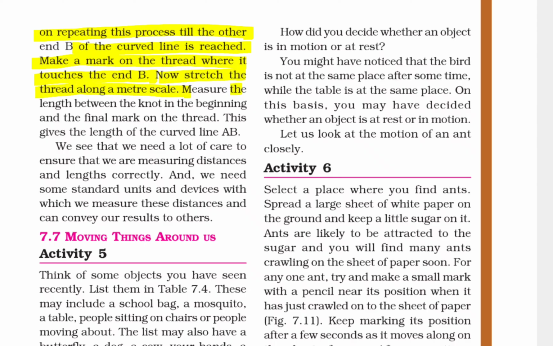Measure the length between the knot at the beginning and the final mark on the thread. This gives the length of curved line AB. We see that we need a lot of care to ensure that we are measuring distance and length correctly, and we need some standard unit and device with which we measure this distance and can convey our result to others.